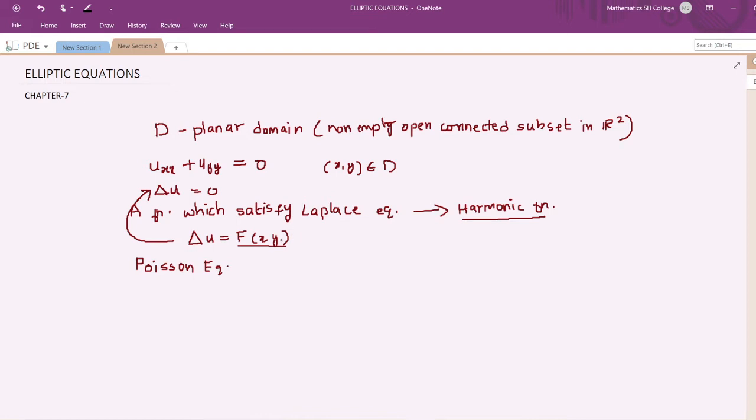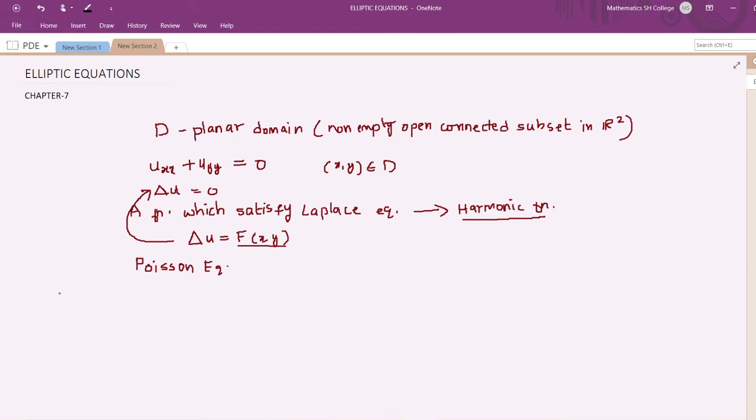So this has many physical applications also. That's why it is very important to study the properties of this Poisson equation. Laplace equation is nothing but a particular form of a Poisson equation. If it is non-homogeneous, it is Poisson equation. If it is homogeneous, it is Laplace equation.